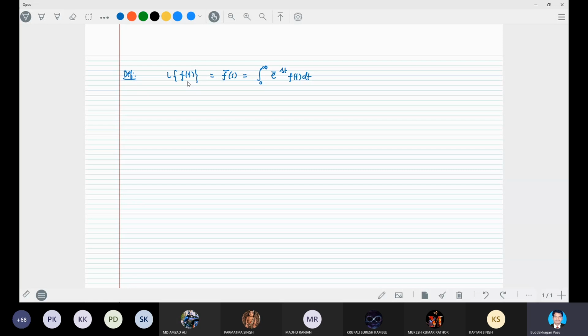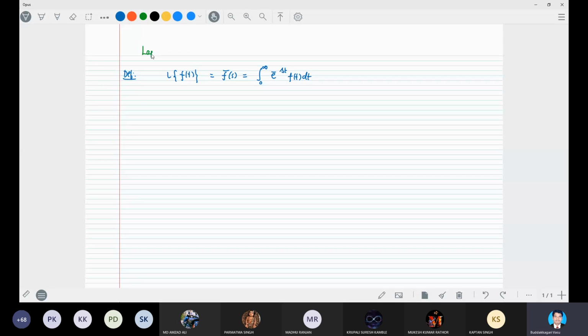So we can define the Laplace transform of any function f(t) as the integral from 0 to infinity of e power minus st f(t) dt, where f(t) is piecewise continuous and of exponential order, so then its Laplace transform exists. That means its integral exists. Provided the integral exists, we can say the Laplace transform of f(t) is equal to f bar s, where s is the parameter that may be a real or complex constant, right?